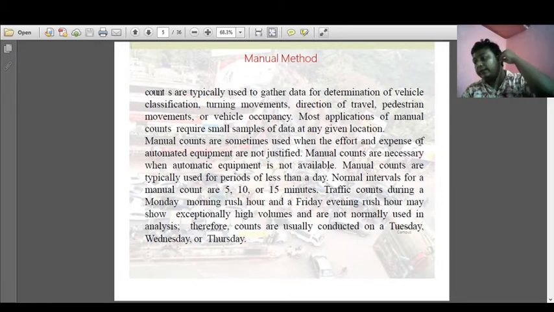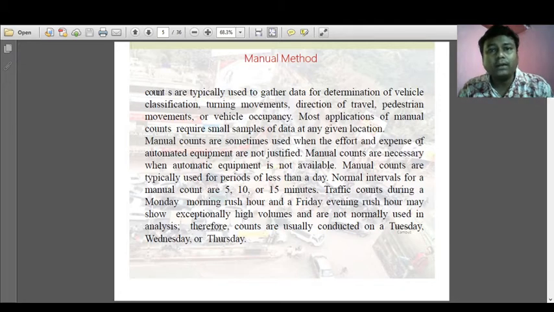Yes, the traffic volumes are counted at various times of a day, on various days of a week, and in various weeks of a month, so that there is no insignificant data collection. Suppose I have collected data on Monday morning or Friday evening, so there may be some chances. What are the chances?